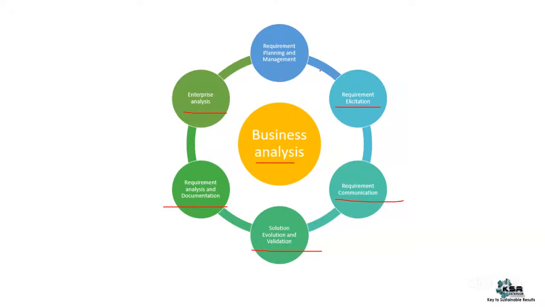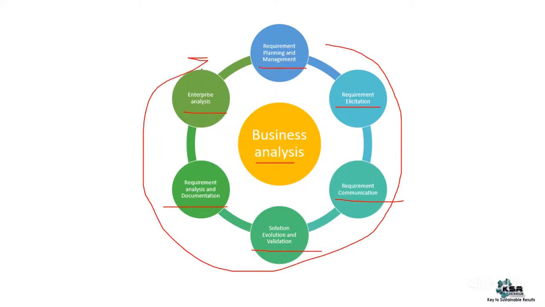And at the last, rather, the first step is requirement planning and management. I mean, this is how the cycle works. So this is the first step and this is the last step you can consider. You have to follow all these circles, a circular representation, for understanding the business. Right now, maybe I'll make it in a simpler way. I'll take one more example.